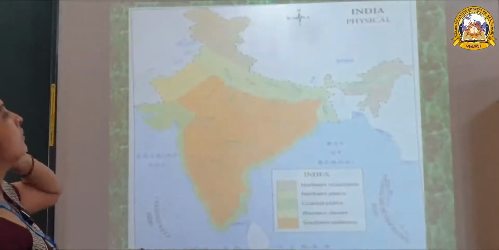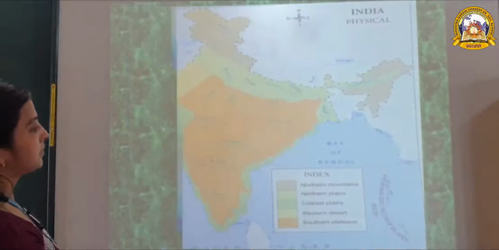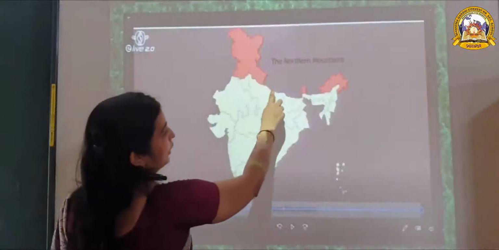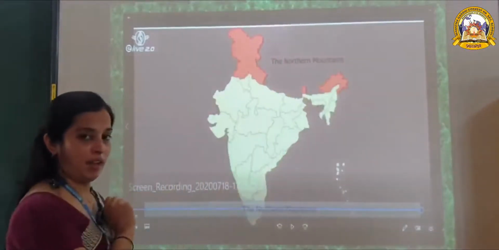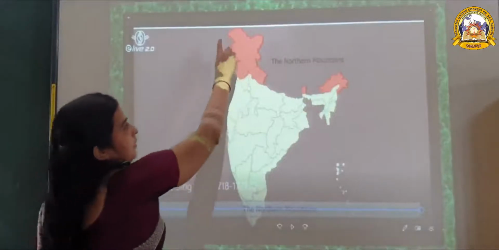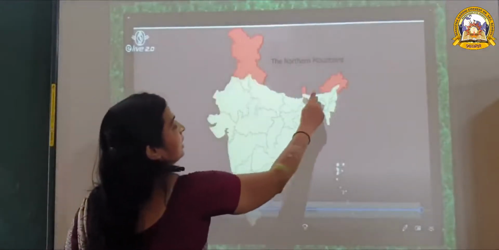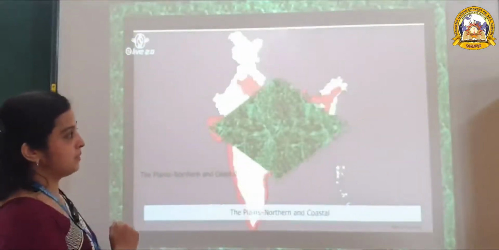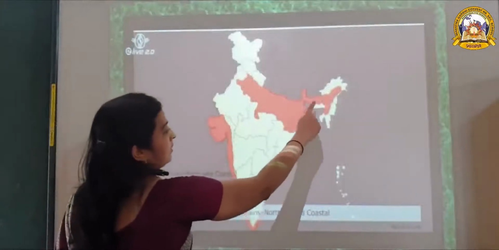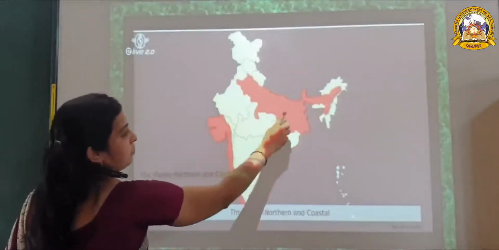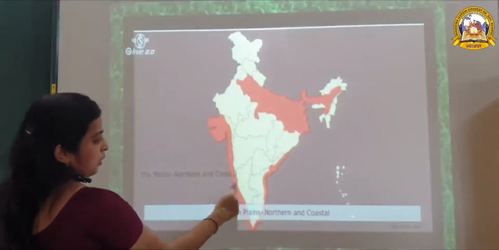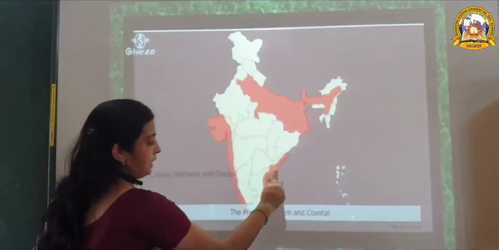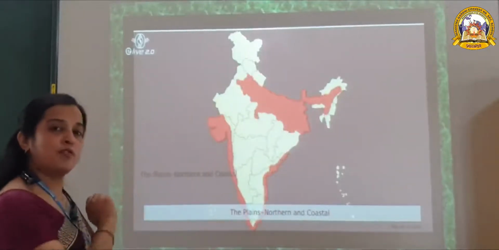Now you see, these are the northern mountains of India, which are in red color. Next, these are the northern plains, and these are the coastal plains of India. This is the second physical division of India.